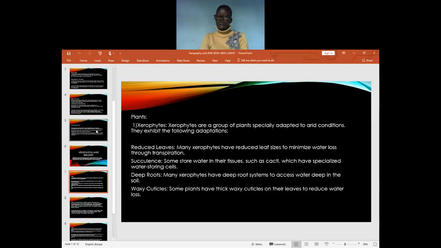Succulents: some store water in their tissues. For example, we have cacti, which have specialized water storage tissues. They have deep roots. Many xerophytes have deep root systems to access water deep in the soil. Plants have wax cuticles. Some plants have thick wax cuticles on their leaves to reduce water loss.